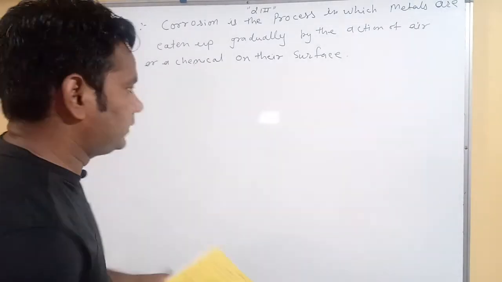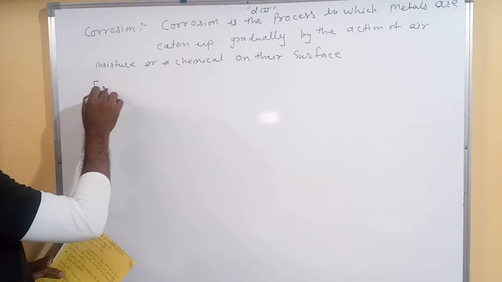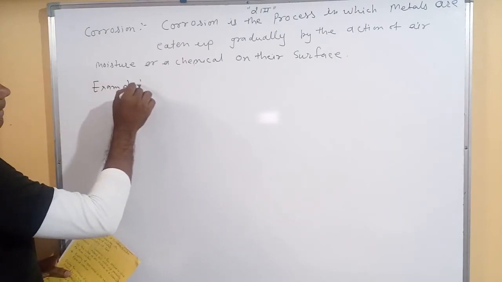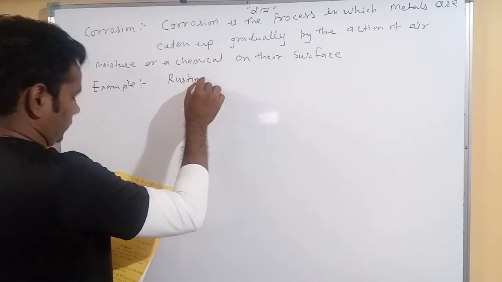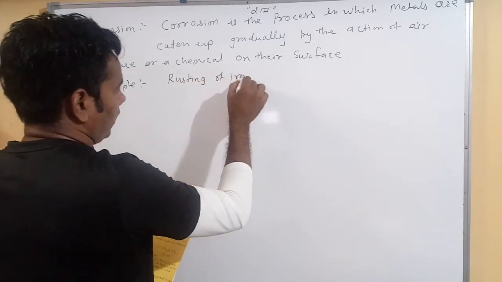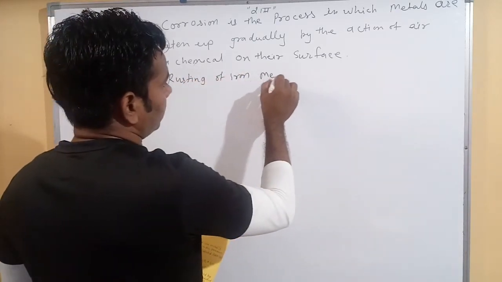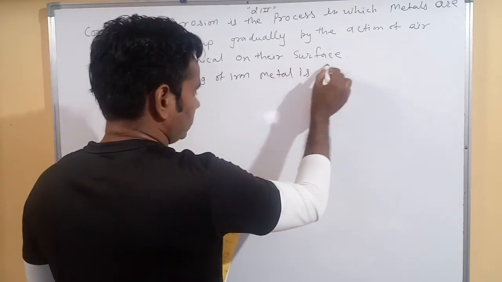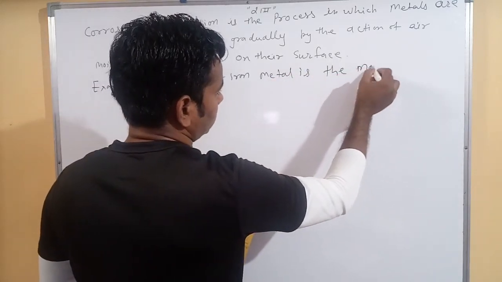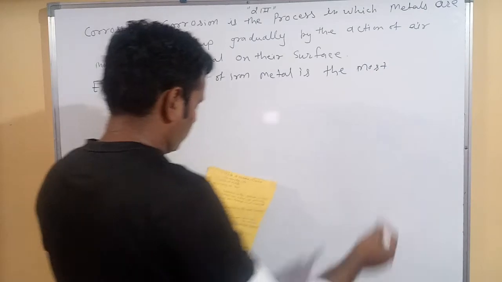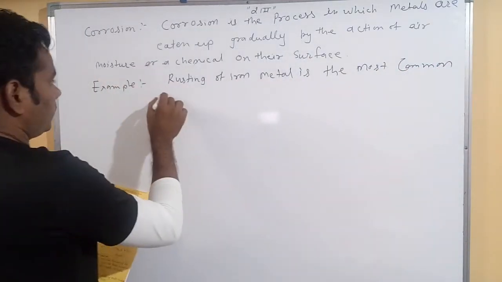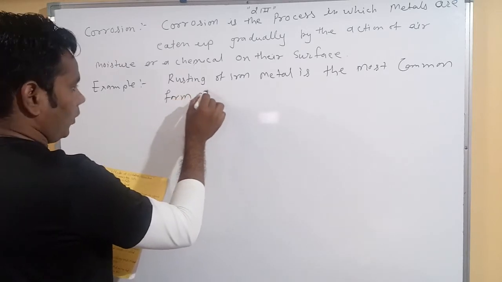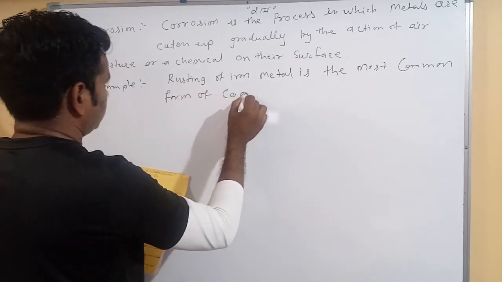Rusting of iron is an example of corrosion. Rusting of iron metal is the most common form of corrosion.